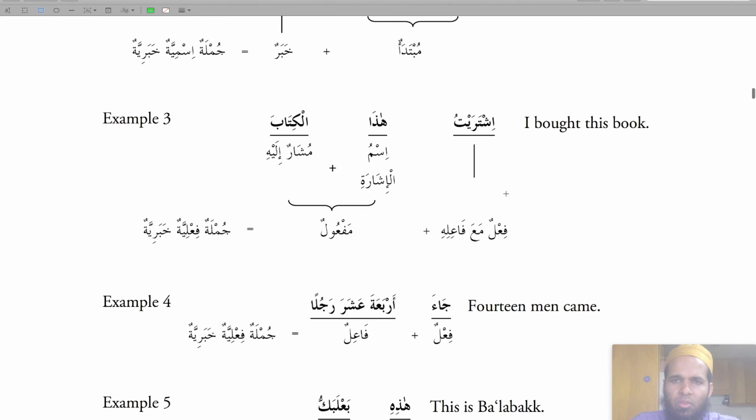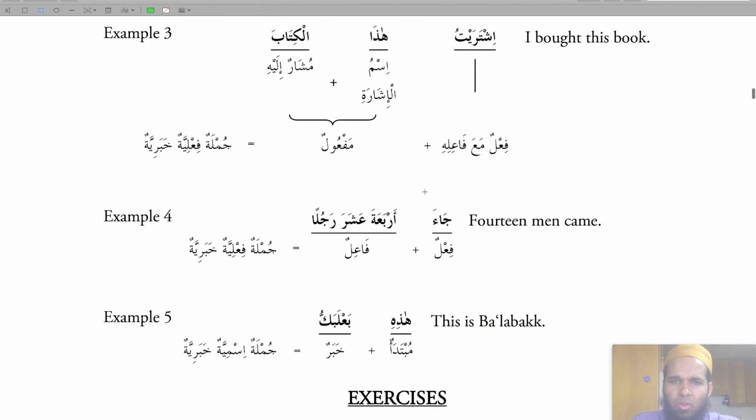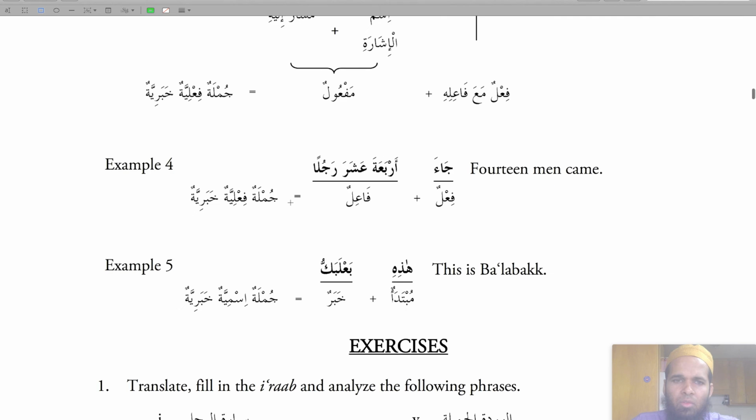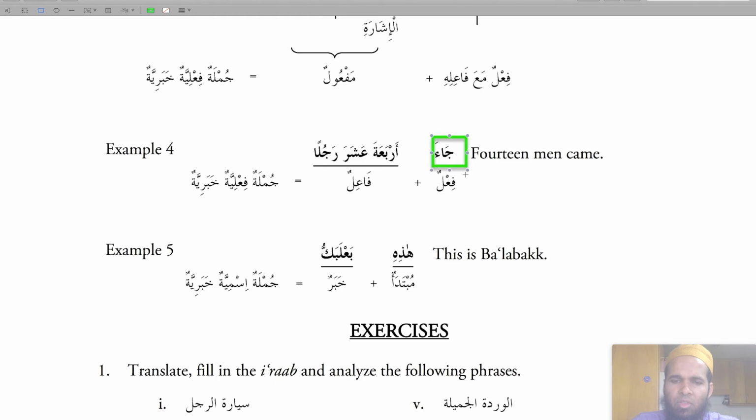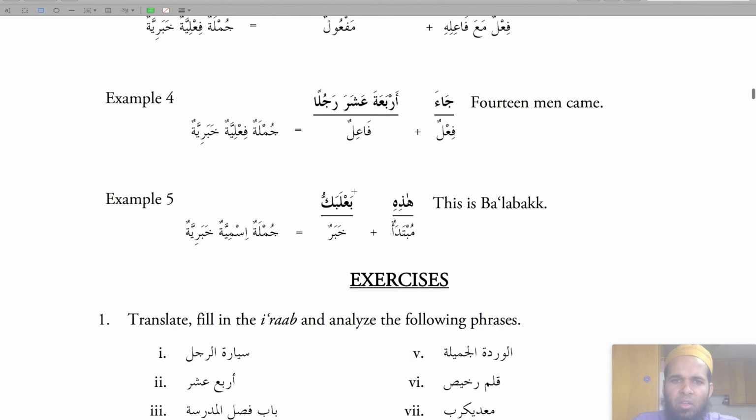And this is also, but then this is not jumlatul ismiyah, this is jumlatul fi'liyatu khabriyatu. Example 4. جاء again فعل جاء 14 رجلا. These are فاعل. 14 men came. جملة الفعلية خبرية جاء starts off with فعل. هذه this is جملة الاسمية starts off with a اسم. هذه بعل بك this مبتدا خبر. This is بعل بك.